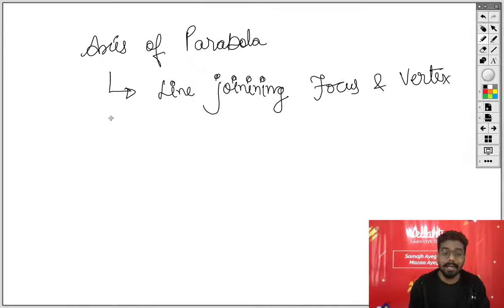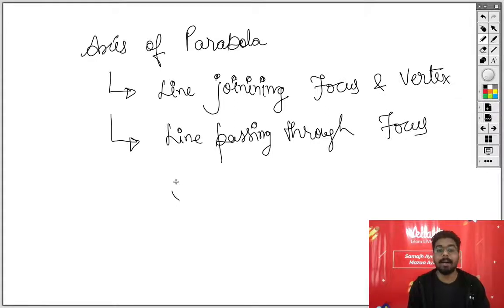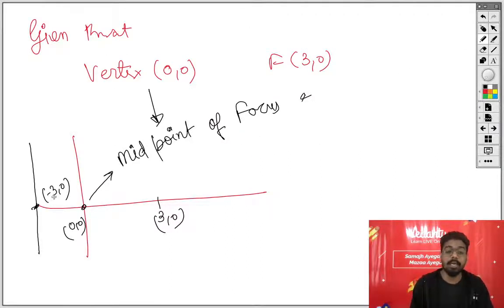Okay? And you can mention over here what is the another form? A line passing through focus and perpendicular to directrix. Okay? These are two things we have to see here. You can use any information. So you will mention over there each and everything you should mention in the examination. That this is the midpoint and you will assume this particular point. You will have to assume this, and you will mention that this is the axis of the parabola.